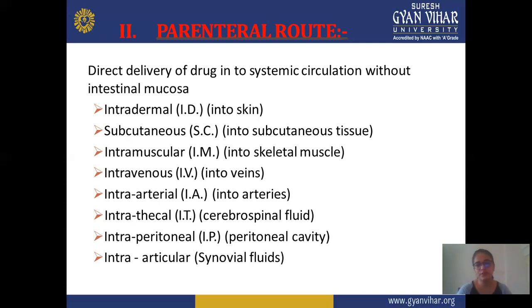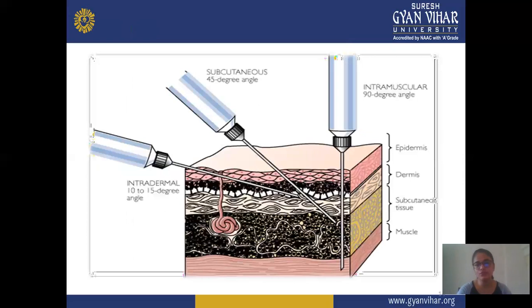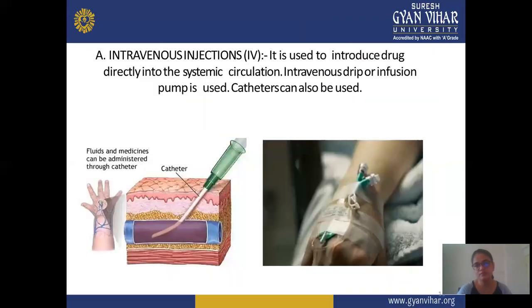Now we discuss these one by one. This is a picture where the subcutaneous and intramuscular injections are given in the muscles. There are three layers of the skin: epidermis, dermis, and subcutaneous. According to the type of administration, your particular drug is given at a particular site.